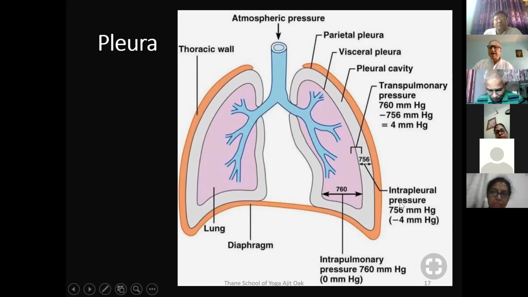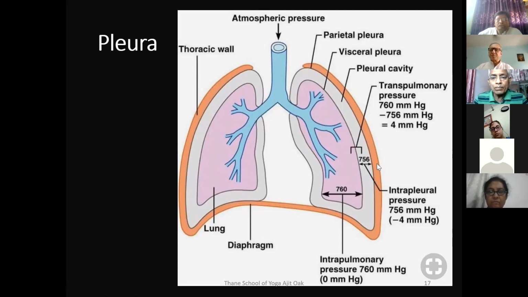Now the pleural fluid has got -4 mm. That means that the pressure in the pleura is slightly less as compared to the intrapulmonary pressure. So even though it is not part of the anatomy, we can discuss at this point of time how the respiration, how the breathing takes place, when we discuss the mechanism of expansion of the rib cage and the movement of the diaphragm a bit later on.